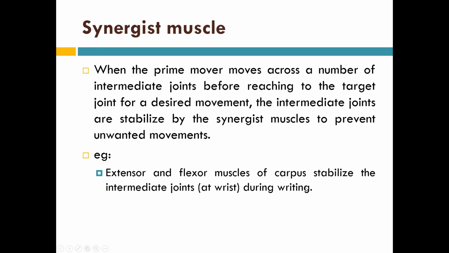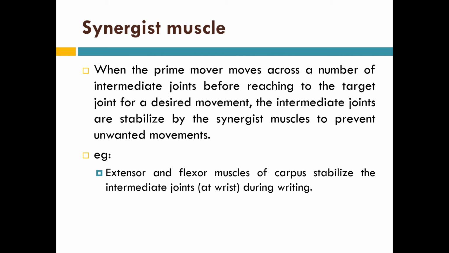Now, synergist muscle. When the prime mover moves across a number of intermediate joints before reaching the target joint for a desired movement, the intermediate joints are stabilized by the synergist muscle to prevent unwanted movements. For example, the extensor and flexor muscles of the carpus stabilize the intermediate joints during writing.